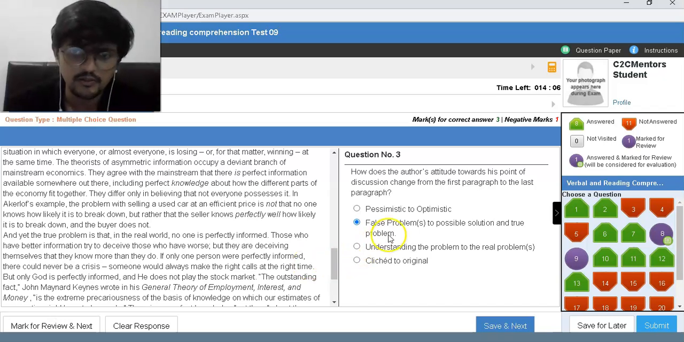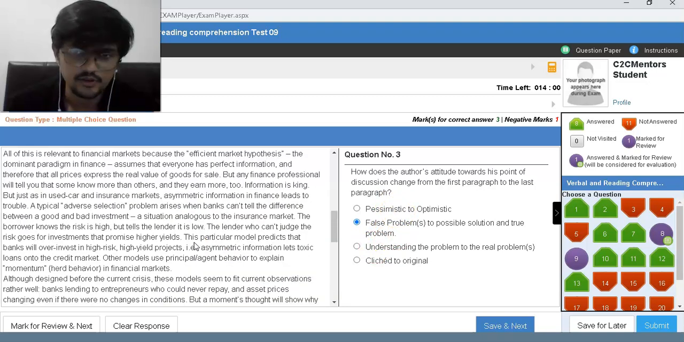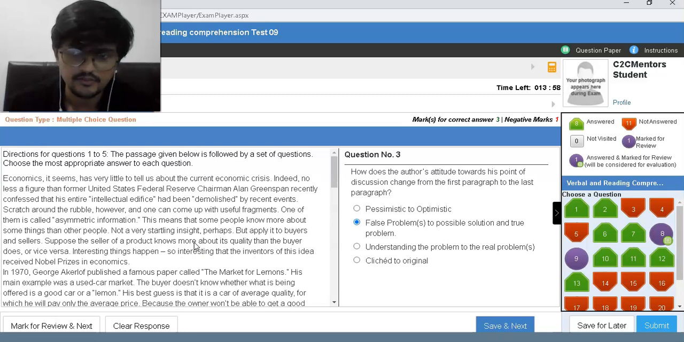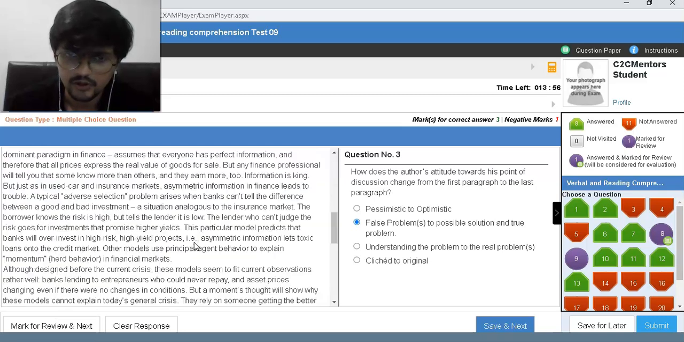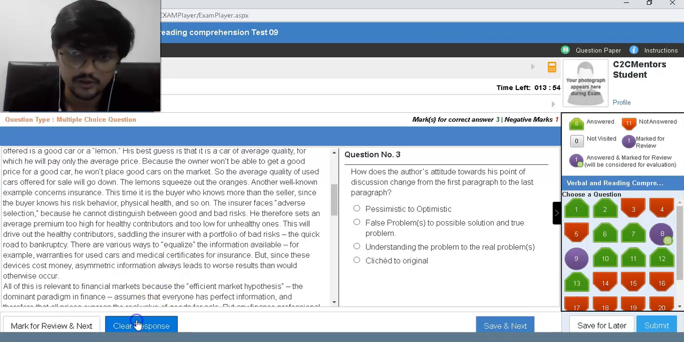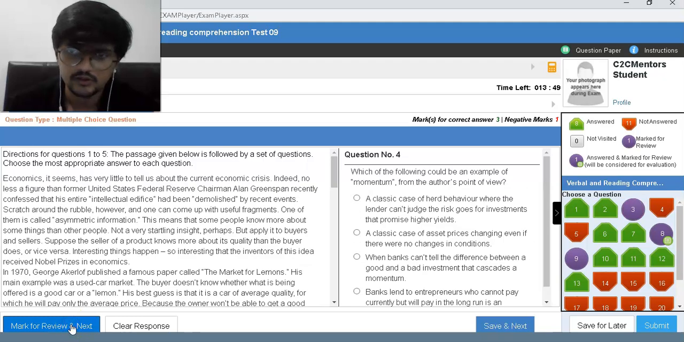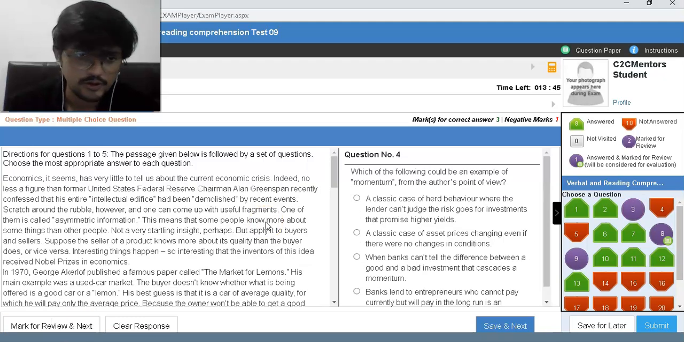So I'm confused between this and this. It's not pessimistic. Okay, pessimistic to optimistic nahi hai. You know what? I'm not going to risk it for this. So clear response. Understanding the problem to real problems. Mark for review. Next.